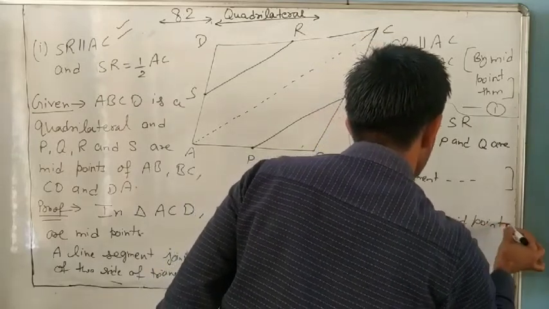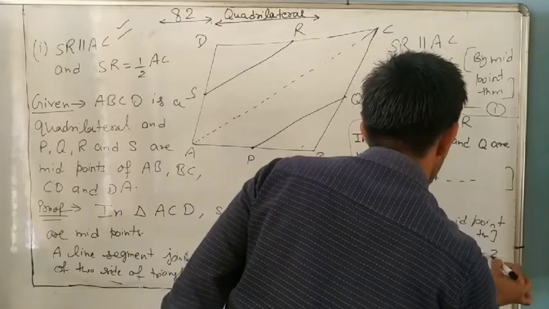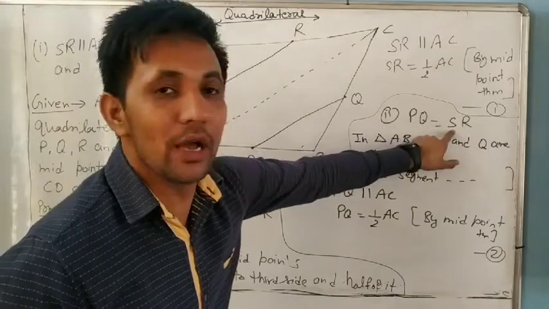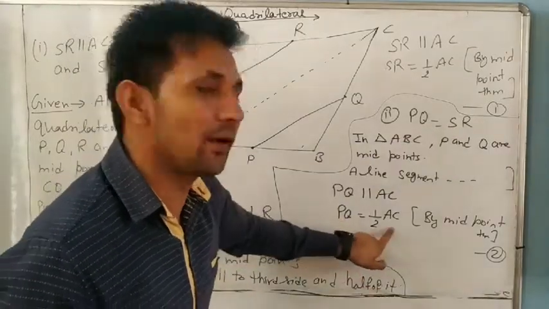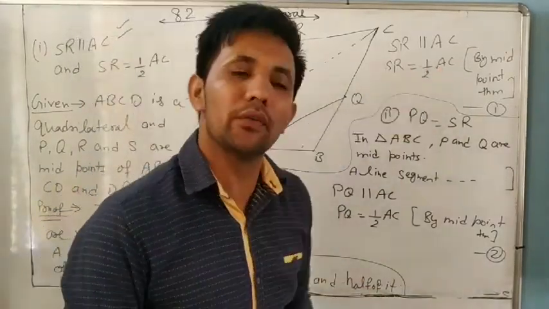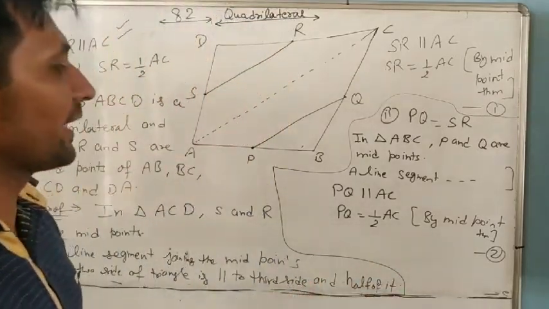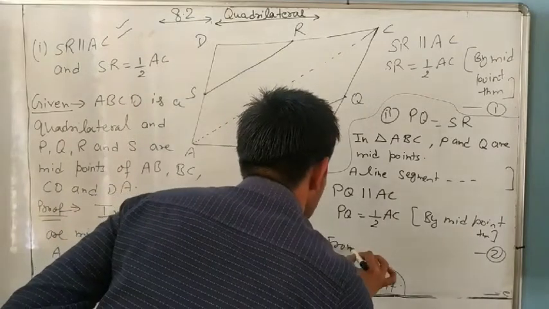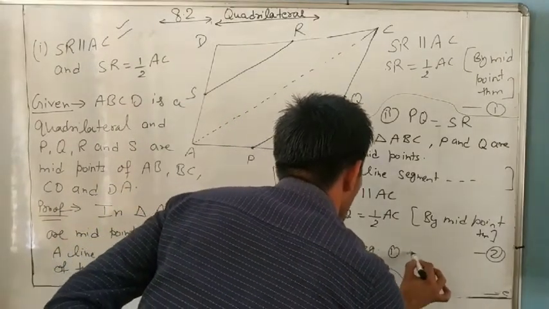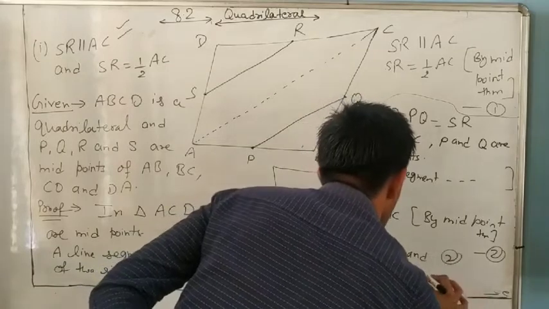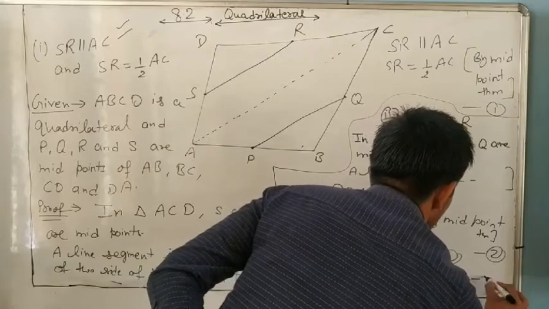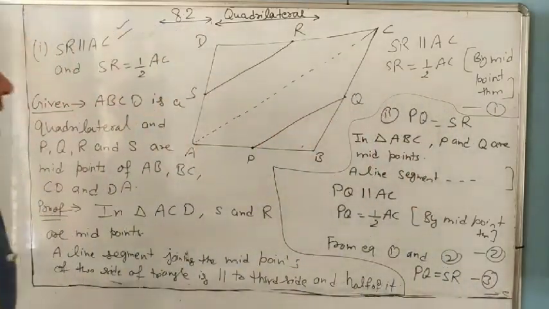by the midpoint theorem. Equation number 2. And we want to prove that PQ equals SR. What is given? PQ is half of AC, SR is also half of AC. It means PQ and SR are equal. So from equations 1 and 2, PQ equals SR. Equation number 3: PQ equals SR.